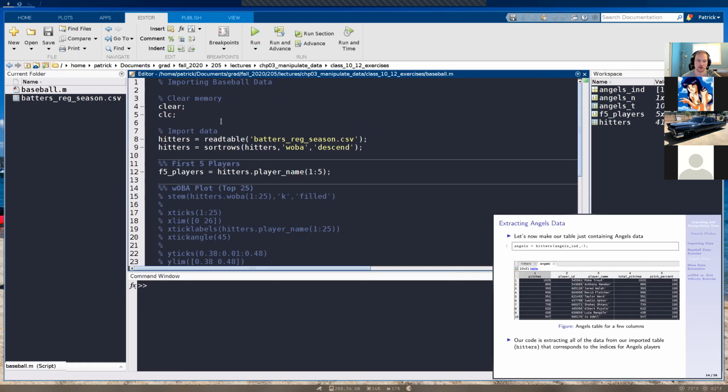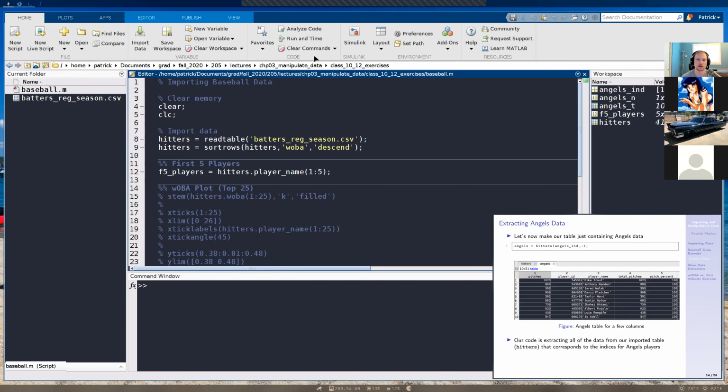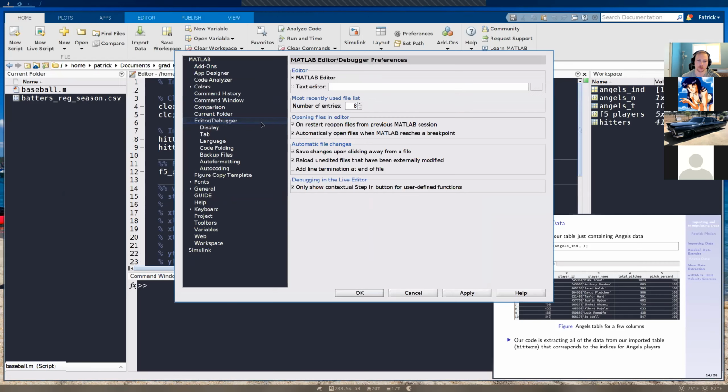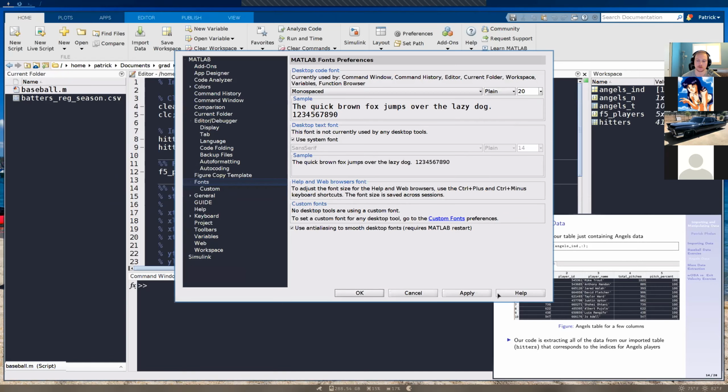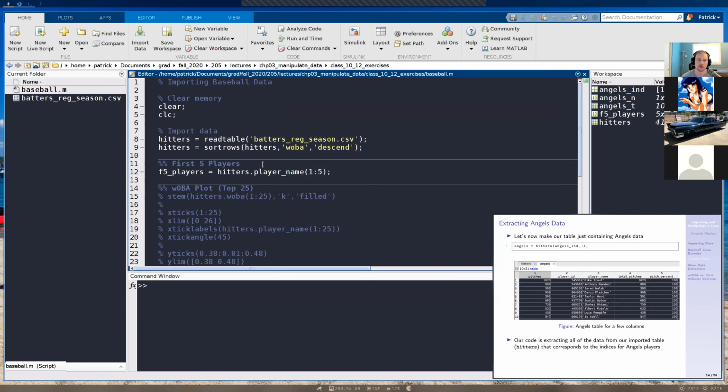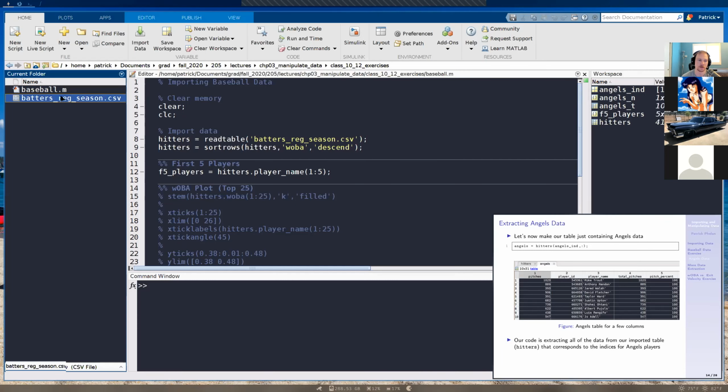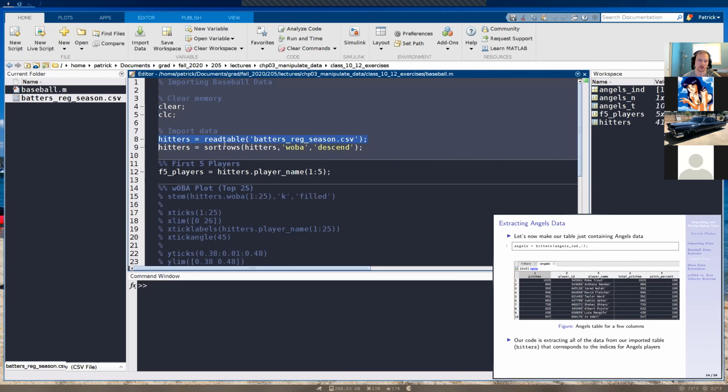So at the very top of our script, we imported our table called headers. If you see on the left-hand side, we have batters underscore regular season. That's the file that we imported, and we imported it as a table using this line right here, headers equals read table.